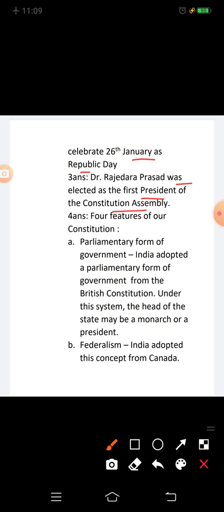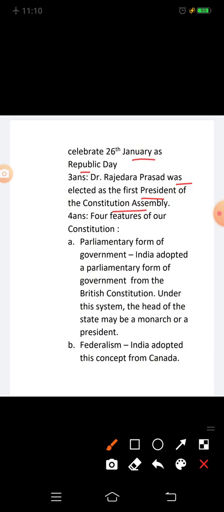Question 4: list 4 features of our Constitution that have been borrowed from other countries. Also mention the countries from where these features have been borrowed.